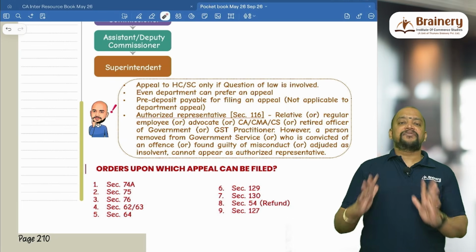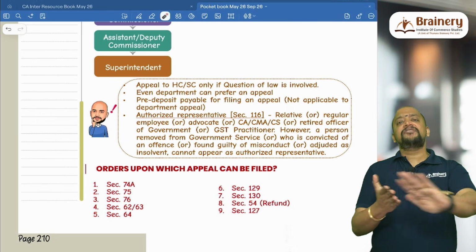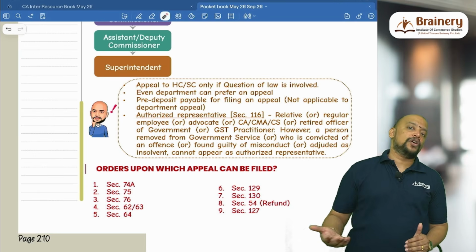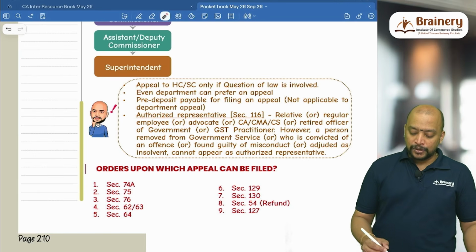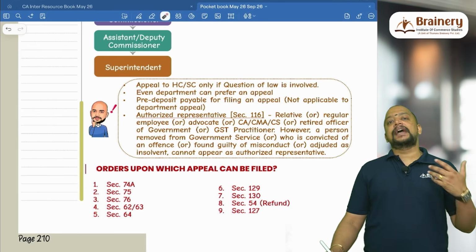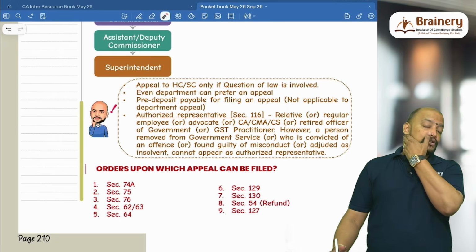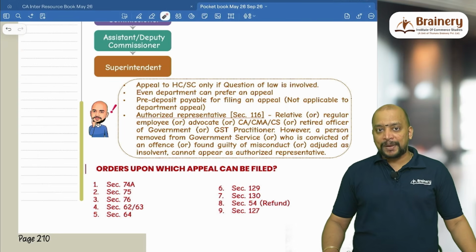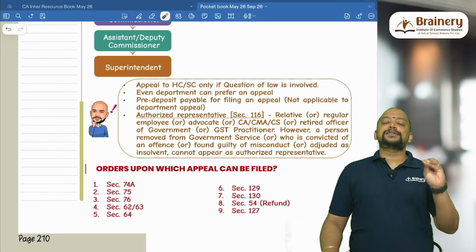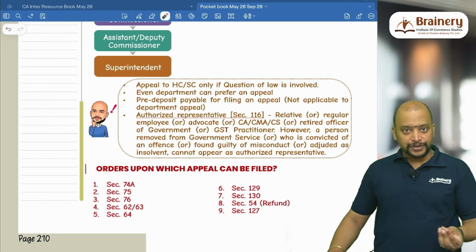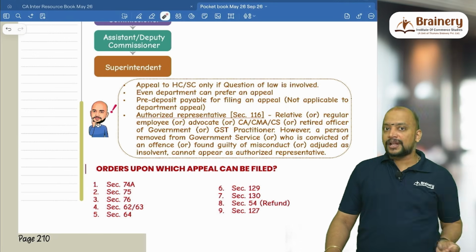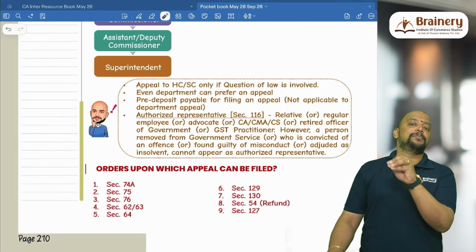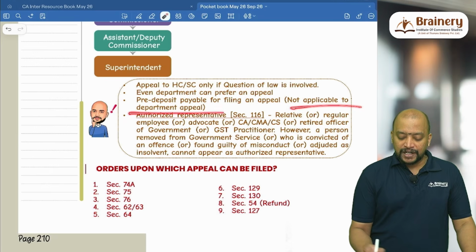So if it is fact finding, the final fact finding authority is the tribunal, whereas if there is a question of law, then only we can knock on the door of the High Court and Supreme Court. Even the department can prefer an appeal. Not an issue, the department can also go for further appeal, but there is a pre-deposit that is required to be paid. Usually the pre-deposit will be 10% of the disputed tax. It is just to show seriousness in the case, but that pre-deposit is only by the taxpayer who is going for appeal, not by the department. So it is not applicable for a department appeal.